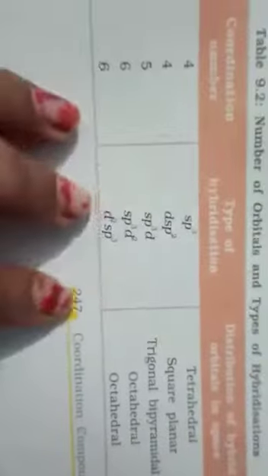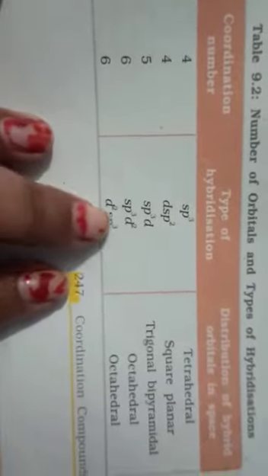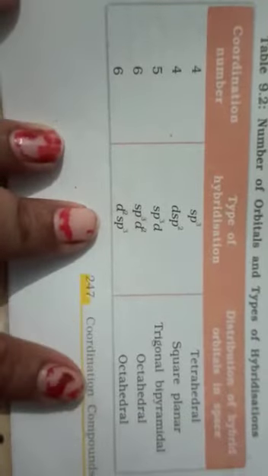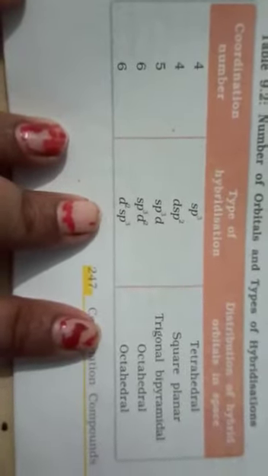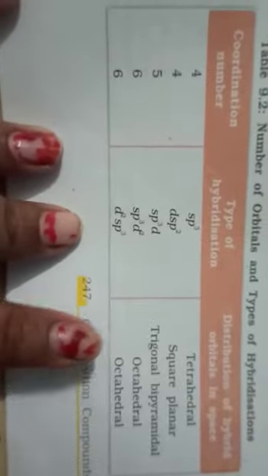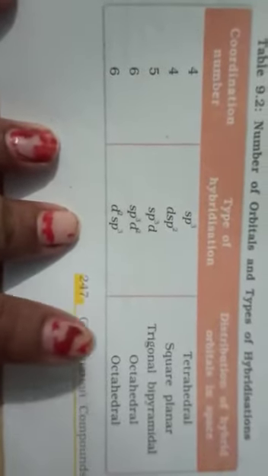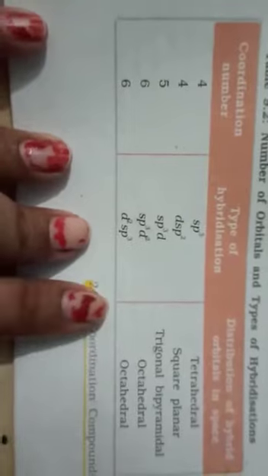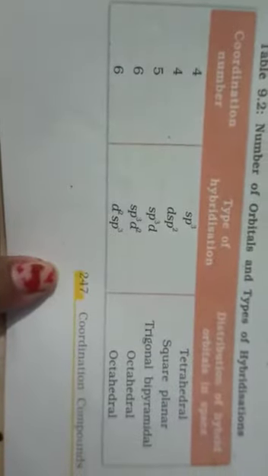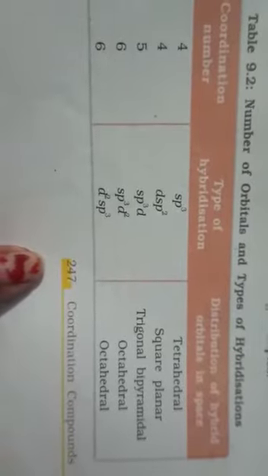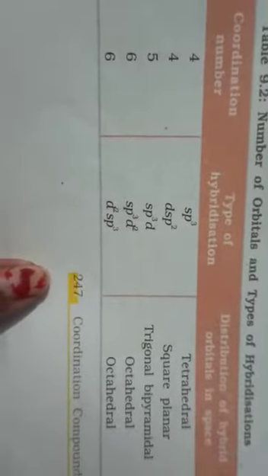Okay, so let's consider this table of your book. Students, in this table you are seeing that the first column is of coordination number, the second is of the type of hybridization, and the third one is the distribution of the hybrid orbitals in space, meaning what will be the shape in that case. Okay, so students, I would like to remind you here that you have studied about these things in class 11th also, about the hybridization and the shape of the orbitals.